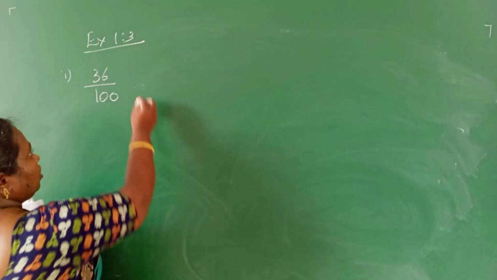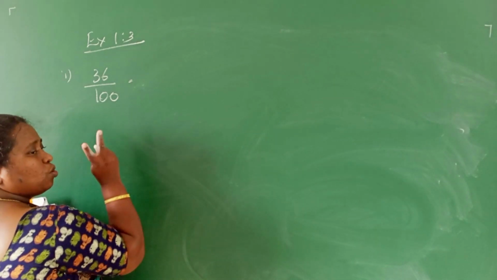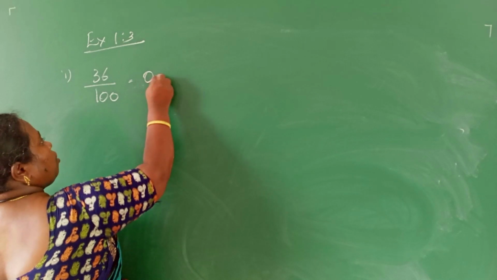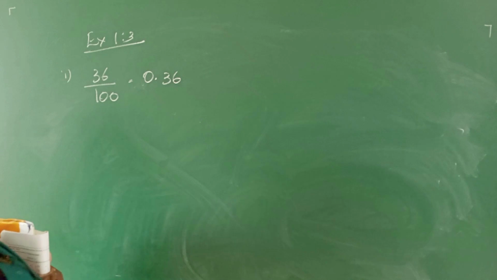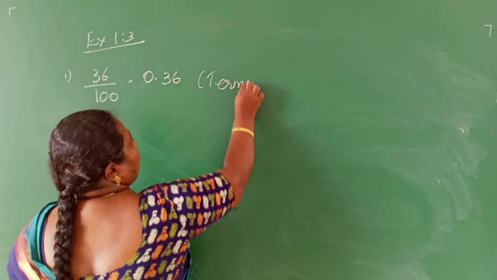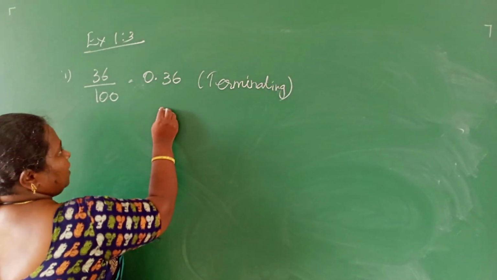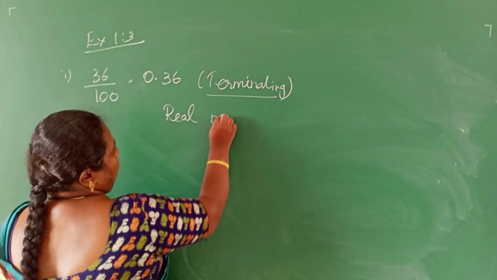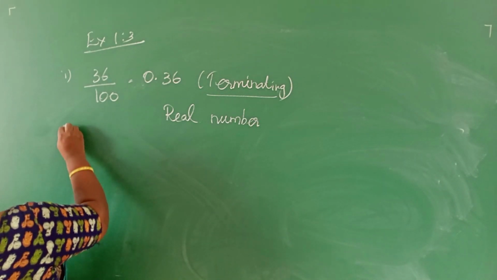We know that if you have two zeros in the denominator, it will have two decimal places. So from here you have to keep the decimal point: 0.36. It has terminated. So this is a terminating number. Terminating number means real number.